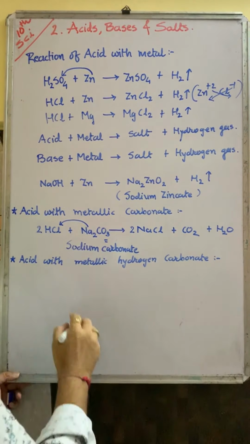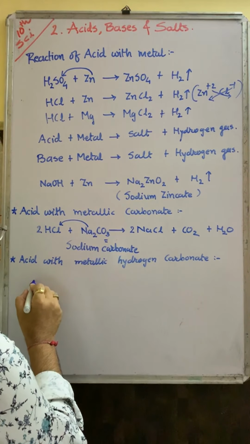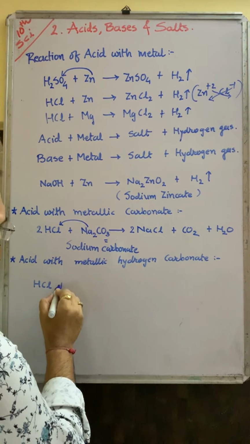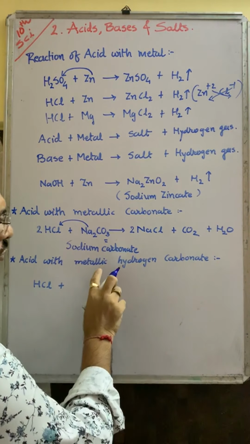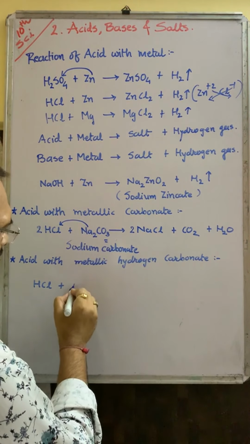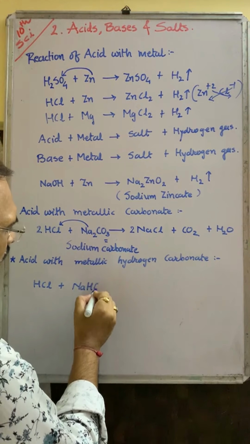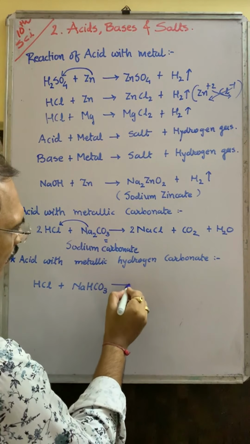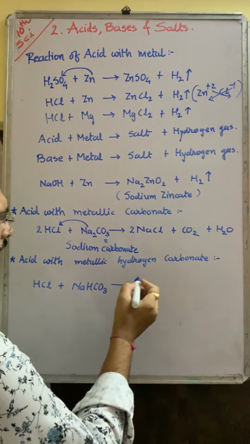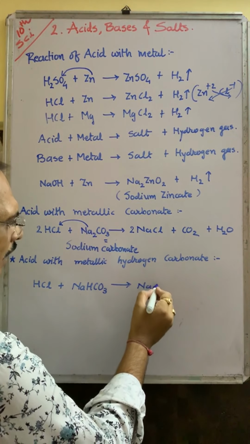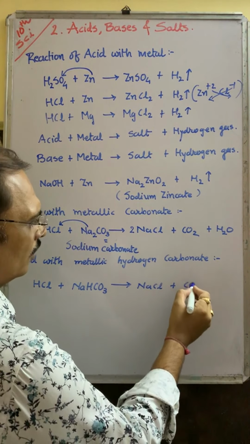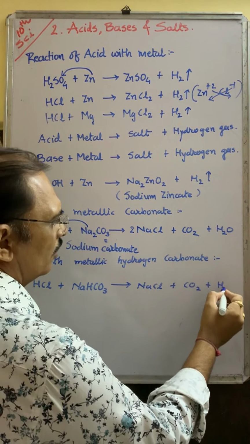See, again HCl plus metal, we take sodium hydrogen carbonate, NaHCO3. It gives once again salt, NaCl, carbon dioxide gas is released, water vapor is also released.